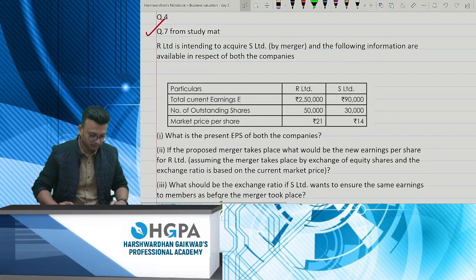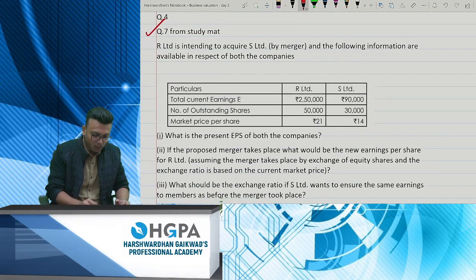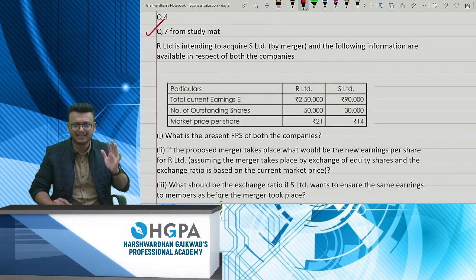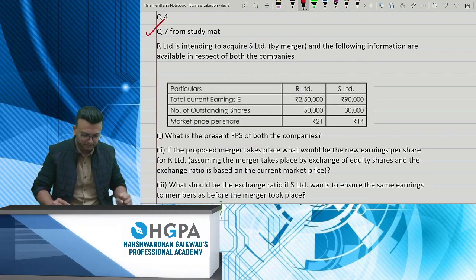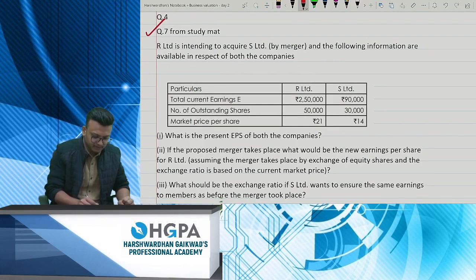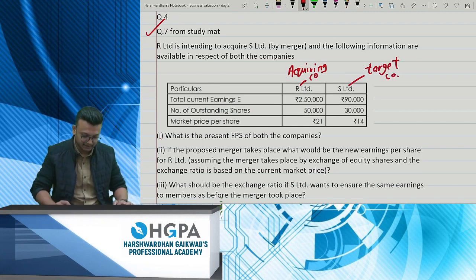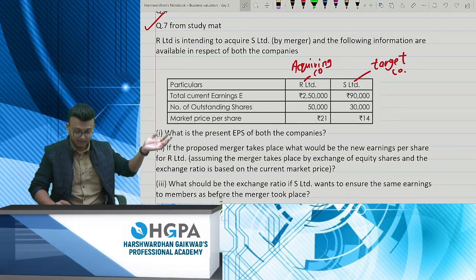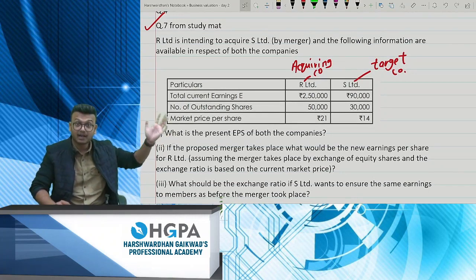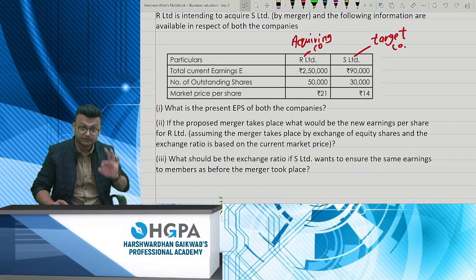Chalo. R Limited is intending to acquire S Limited. So R Limited is the transferring company, the acquiring company, and the following information is available in respect of both the companies. R Limited is the acquiring company, and this company is your target company. Let's see what details they have given. They have given you earnings, number of outstanding shares, and market price per share also.